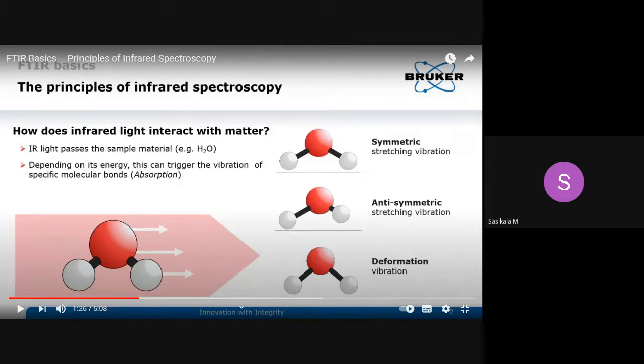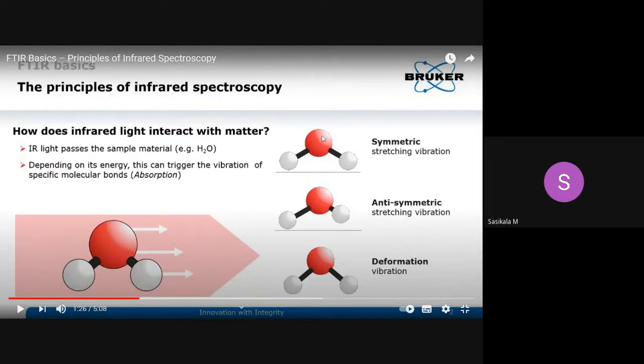Okay. So during the stretching process, it will go for symmetric stretching or asymmetric stretching. What does symmetric mean? With respect to the central atom, these two atoms will be stretching simultaneously. That means the bond length will either increase simultaneously for both atoms or decrease simultaneously for both atoms.